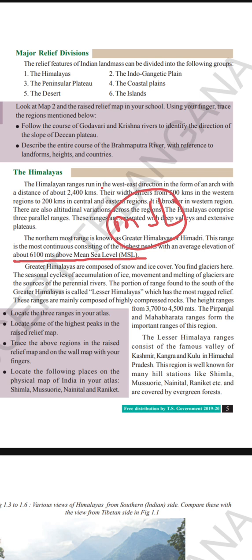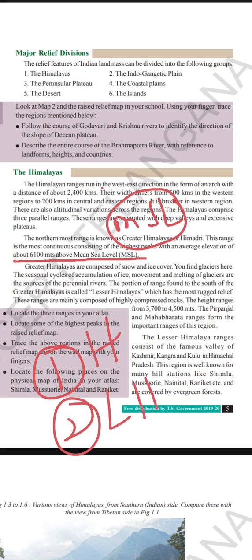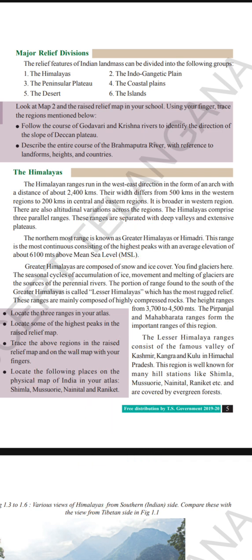Now moving to the Lesser Himalayas. The Lesser Himalayas is the second part of the Himalayas. So the first part we completed just now, that is Himadri, the second one is the Lesser Himalayas, and the third one is Shivaliks. So we know this. If we talk about the Lesser Himalayas, it ranges at a height of 3,700 to 4,500 meters. So it is clearly mentioned here.